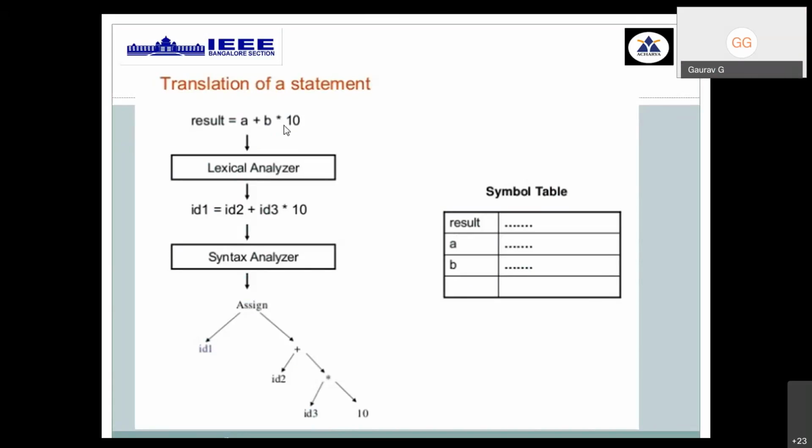The expression result equals a plus b star 10 is given to the first phase of the compiler, wherein you generate a list of tokens. Result is considered as one variable. All the variables are considered as identifiers. As you scan the input from left to right, the first variable is considered as ID1, and that is saved in the first row of the newly created symbol table for this current expression. All its data will be available in that particular row with respect to different columns in the symbol table.